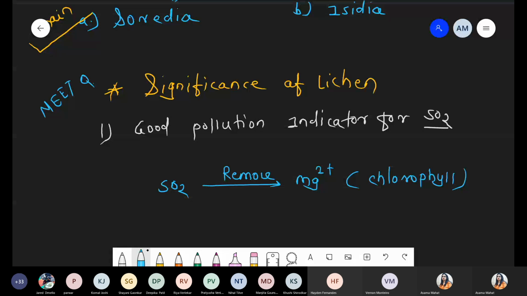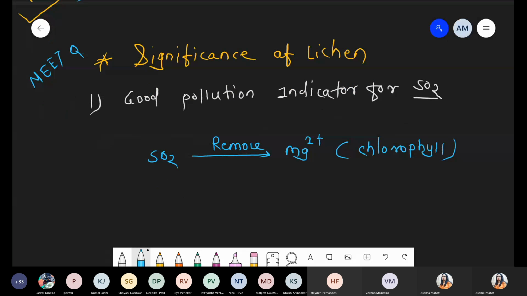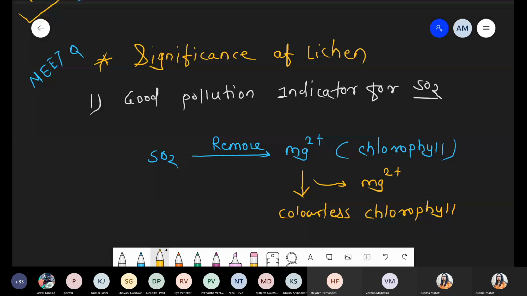So if SO2 is present in the environment, it removes the magnesium. If magnesium is removed, ultimately this is responsible for the formation of colorless chlorophyll, if the Mg2+ ion gets released.